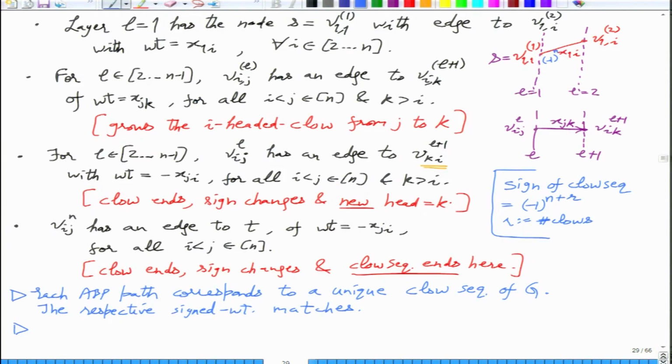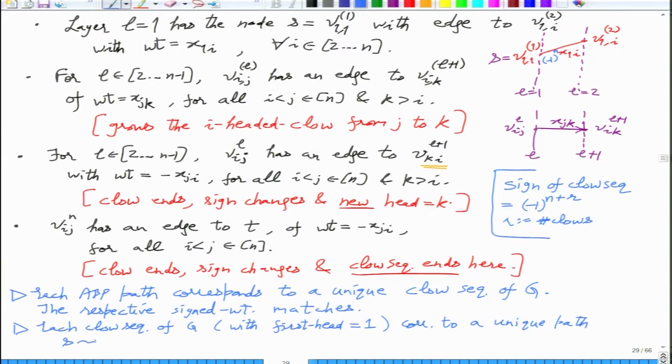So each closed sequence of G with first head equal to 1 corresponds to a unique path in G. Is that clear?